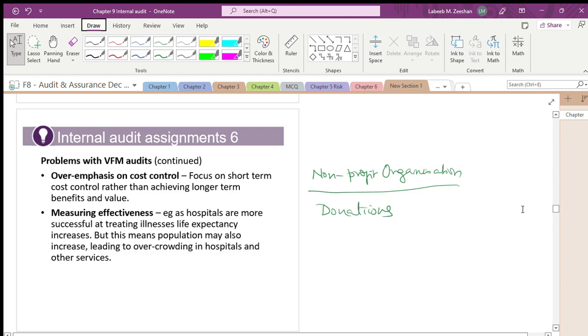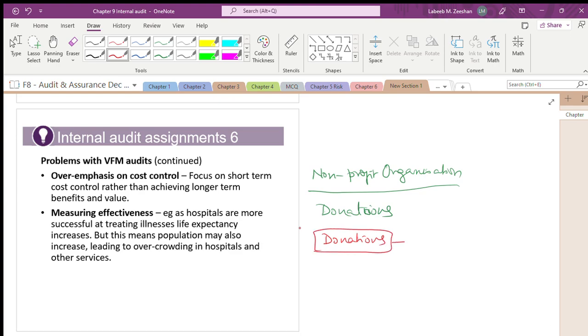When it is working on donations, donations are what? Donations are uneven, not regular. You give in one year, you may not give the next year.